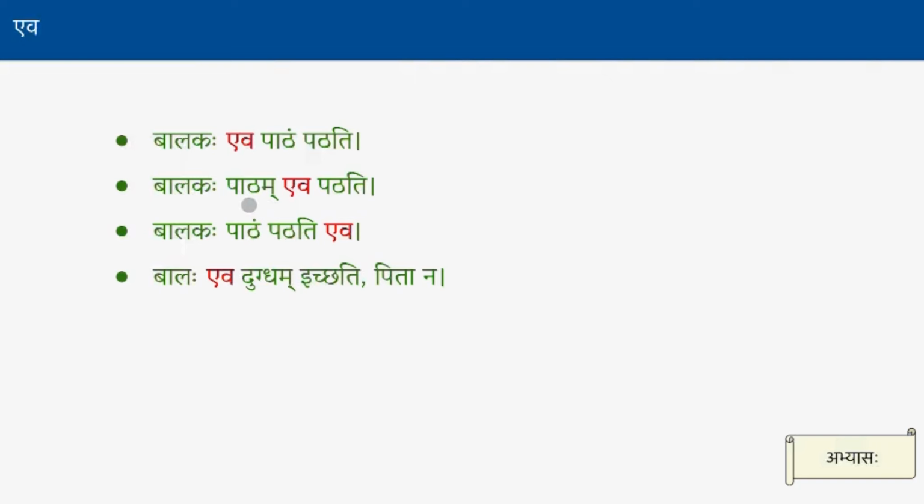Basically, in the second one, the eva is applied on the object. So no other objects can be there. Only paठं is there. That's why eva is used. And in the third one, eva is applied on the kriya padam. He only does reading on the lesson, but does not do anything else on the lesson. The lesson is fixed here. In the second one, he reads only the lesson, but does not read anything else. It looks similar, but eva is applied on the object in the second one, and on the kriya padam in the third one.